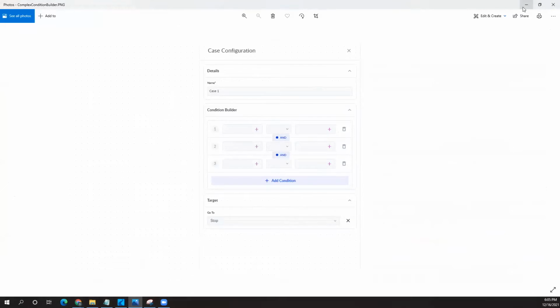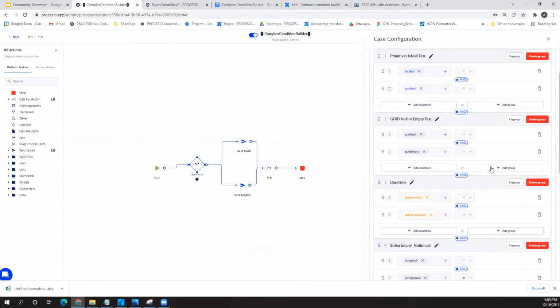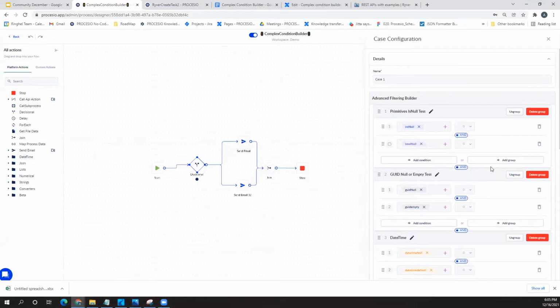So I guess we can all spot a difference from the very beginning. What we aim to do with the complex condition builder is to allow you to add logic to the processes that you are building, logic in terms of conditions.